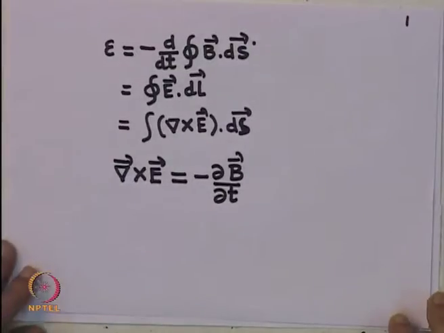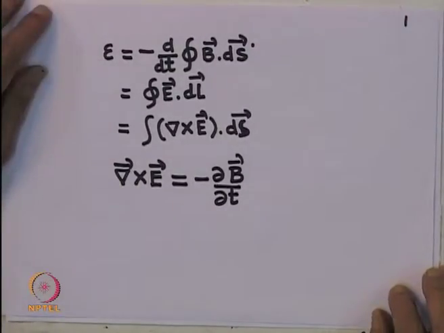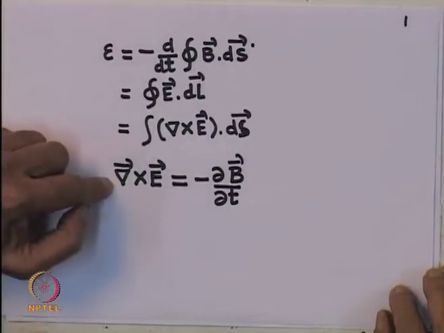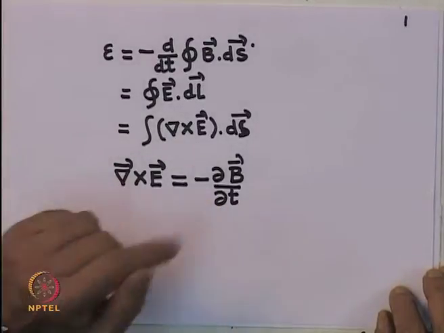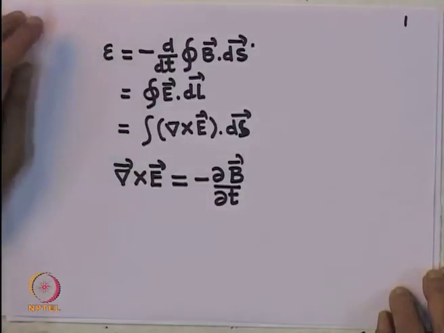So, notice that for the static phenomena, my del cross of E was equal to 0, but now I write del cross of E as the time derivative of the magnetic field. So, I repeat again that whatever is the cause for a flux through a circuit changing, we talked about motional EMF, which arises when there is a relative motion between the magnetic field and the circuit. For instance, either a magnet is moved towards a circuit, or a circuit moves towards or away from a magnetic field, which of course, we know by relative motion is the same effect.